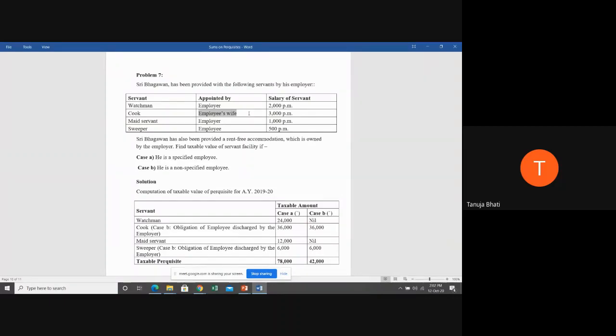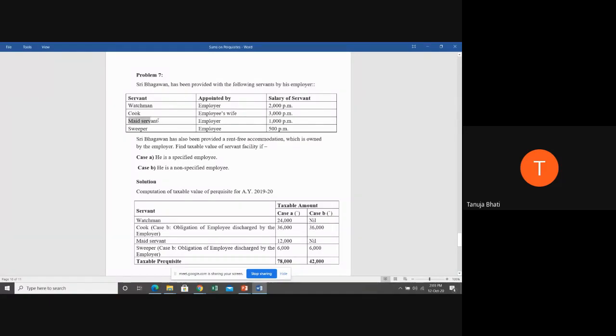But is the employer doing the appointment? The employee's wife is doing it. If the wife is appointing some servant, then she has to pay the money, or her husband has to pay the money. So here, who is paying the money? The employer. So it is the obligation of the employee discharged by the employer. Therefore, it is taxable in case of a non-specified employee also.